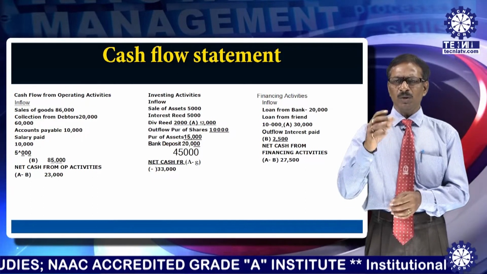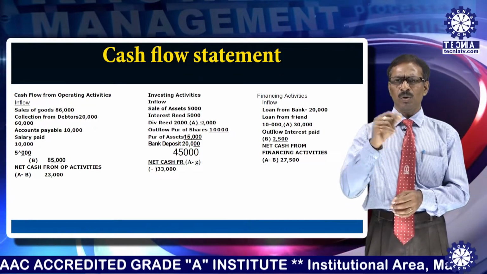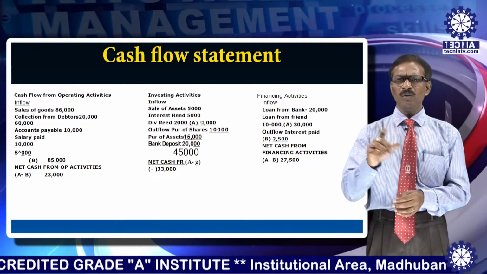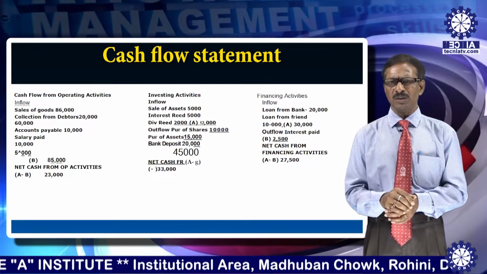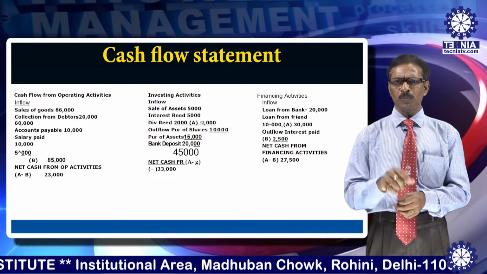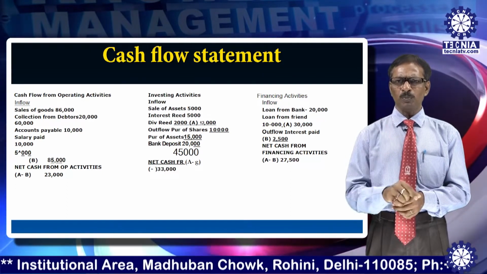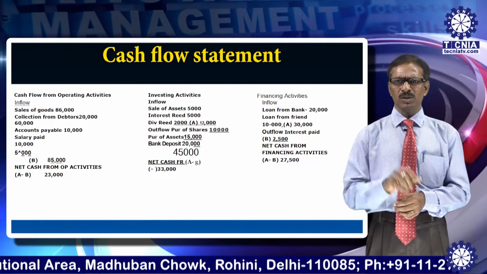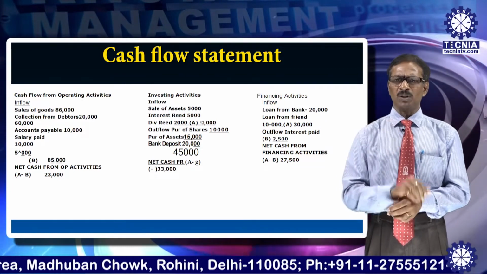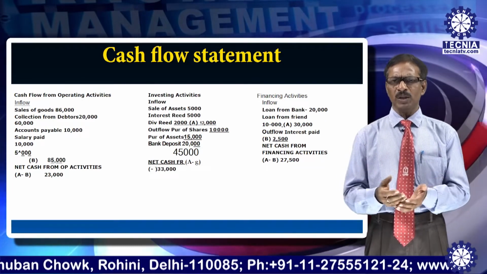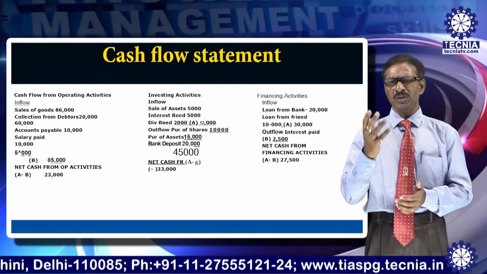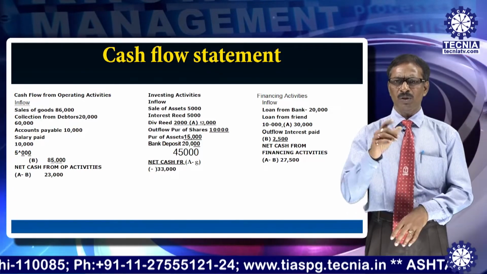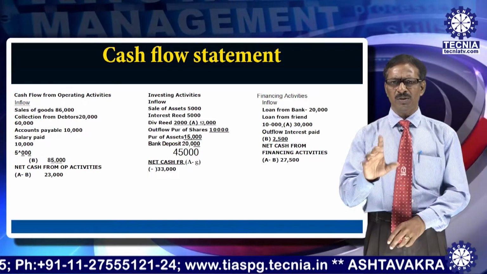Now financing activity: you see how you have acquired funds and what you have paid. Acquisition of funds we have discussed: loan from bank 20,000, loan from friend 10,000, so total inflow is 30,000. Outflow on account of interest paid 2,500, so net cash from financing activity is 27,500. It is also positive, because usually you are acquiring funds, so in the usual case you will see a positive figure. In that case it is 27,500.